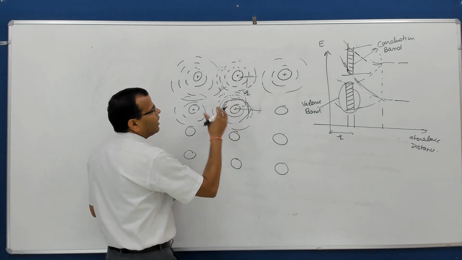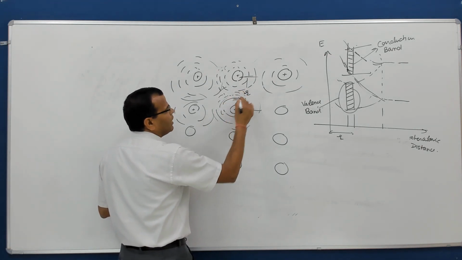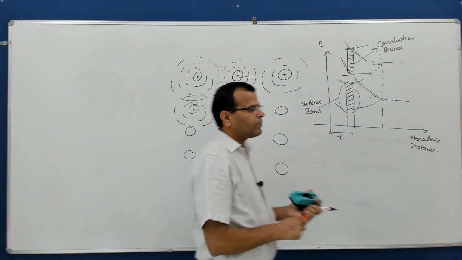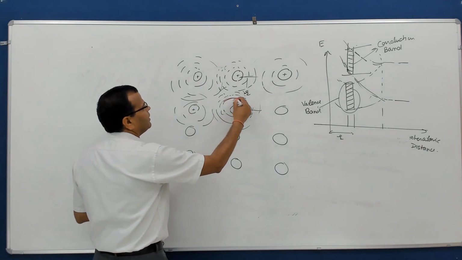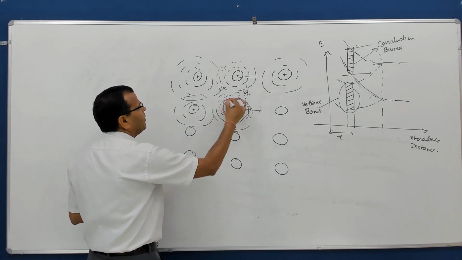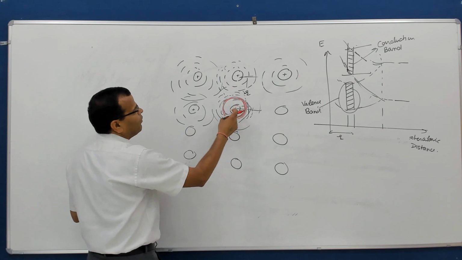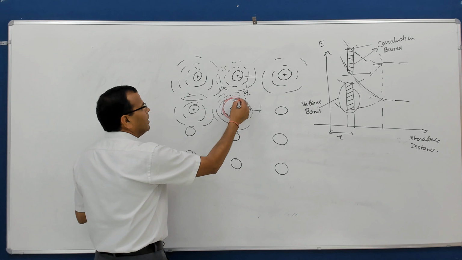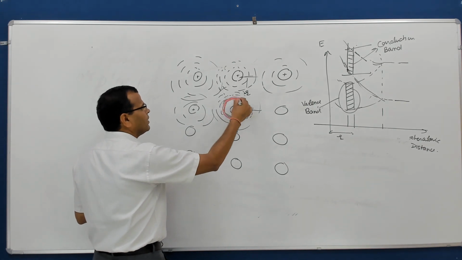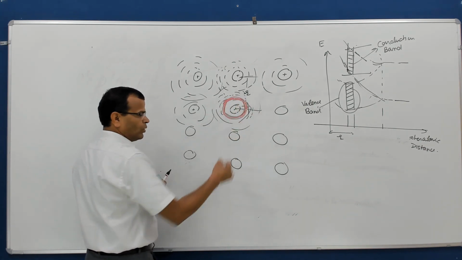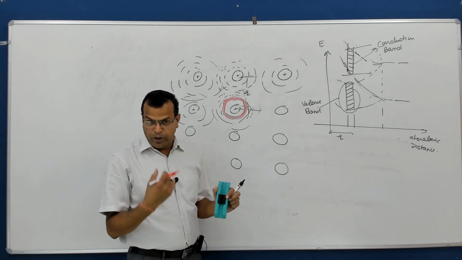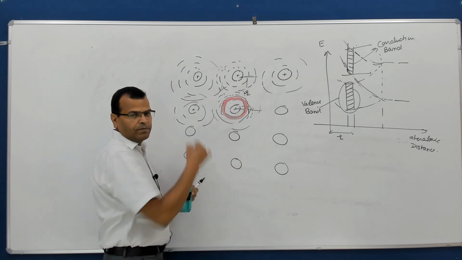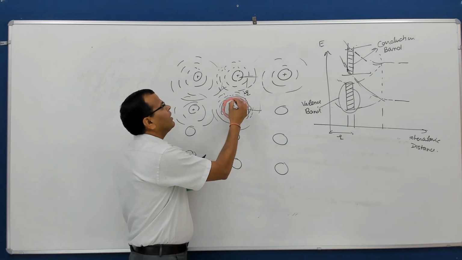When the energy level is low, I'll explain with the red marker, when the electron is of a particular atom, more force is exerted on the electron by this nucleus. So electrons in this area, closer to one particular nucleus of an atom, we call this area valence band. In that case, the electron will remain here only.